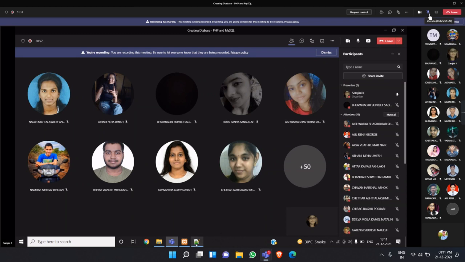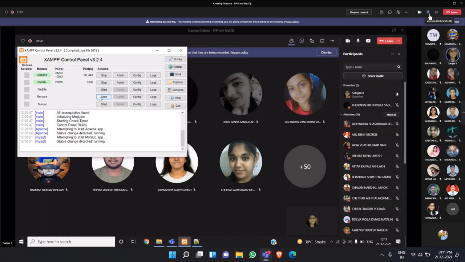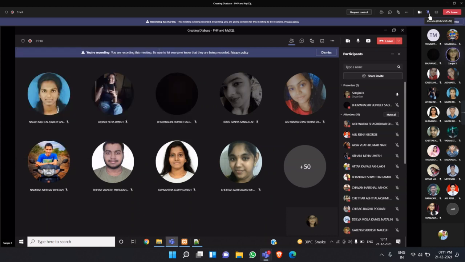First step, the XAMPP control panel should be opened. After you open the XAMPP control panel, you have to start Apache and MySQL. This is the first step. Then you should not close this. You have to minimize it and keep it. Have you done this, everybody? Yes, ma'am.